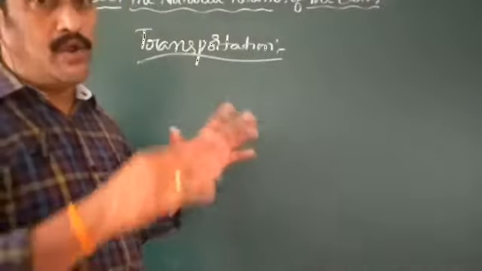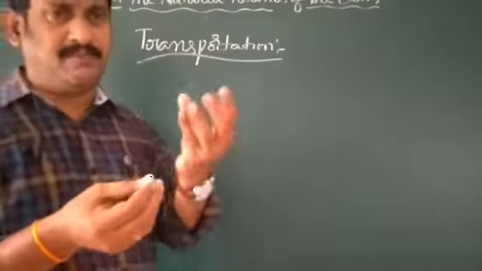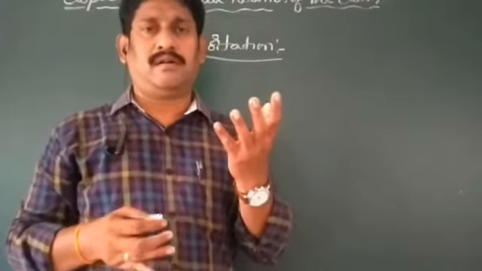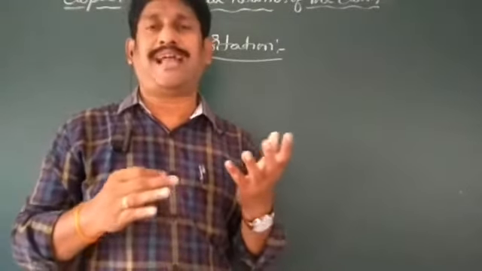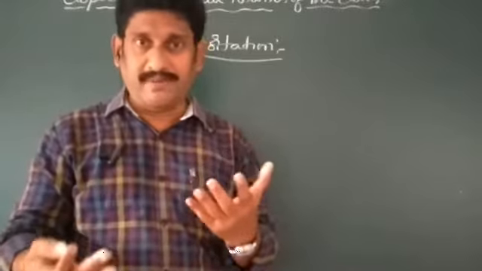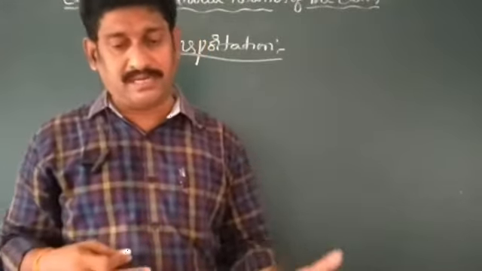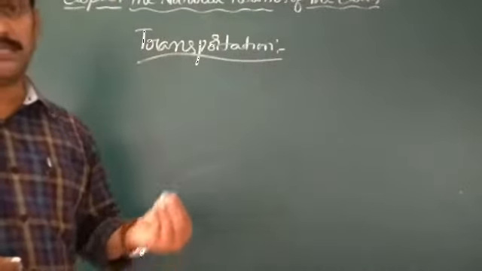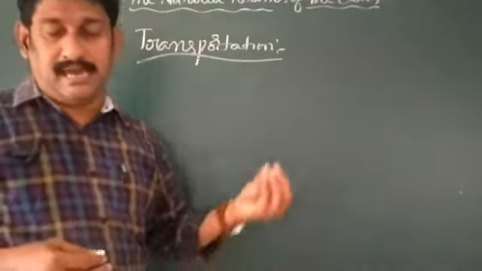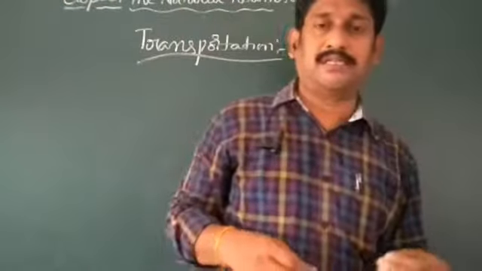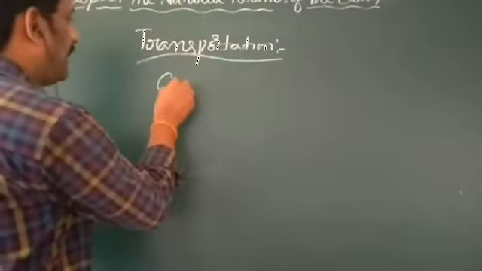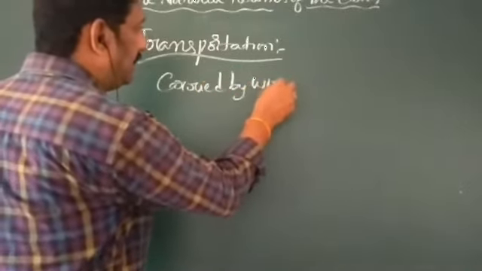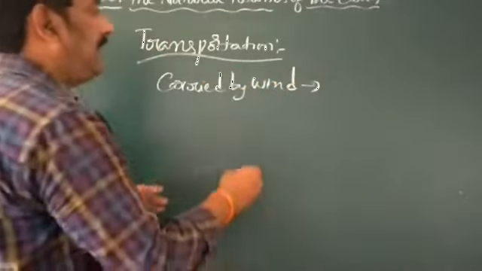The eroded materials, the rocks eroded by wind and water, in the form of small rocks, gravel, mud, and fine soil, are carried by winds and water.